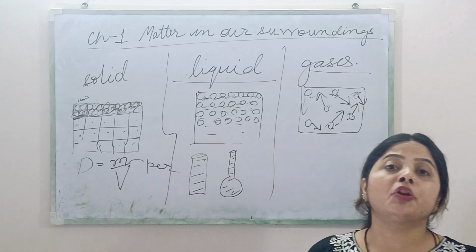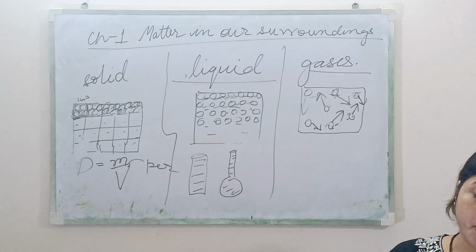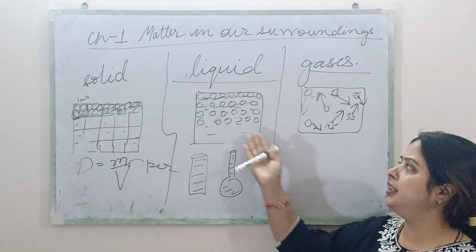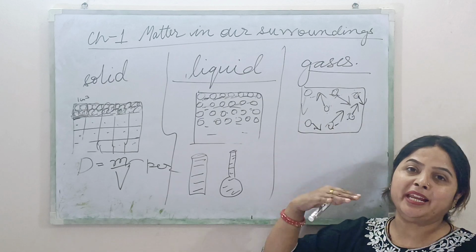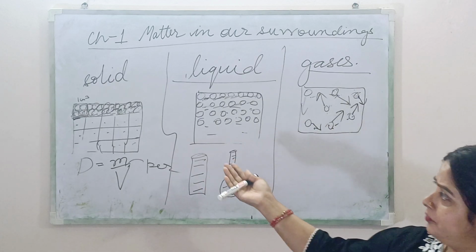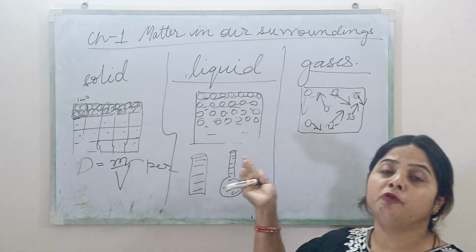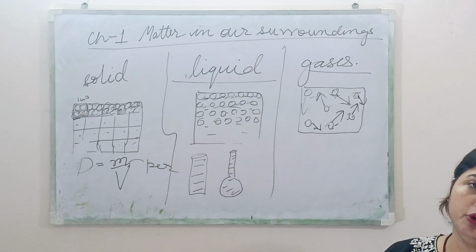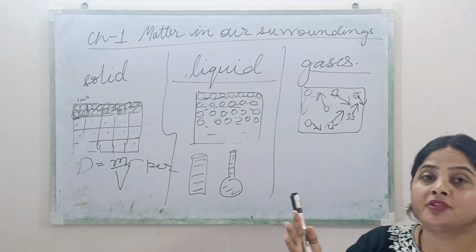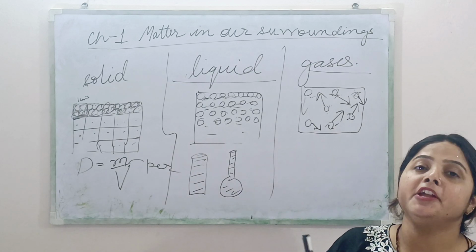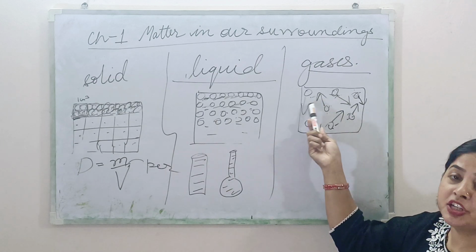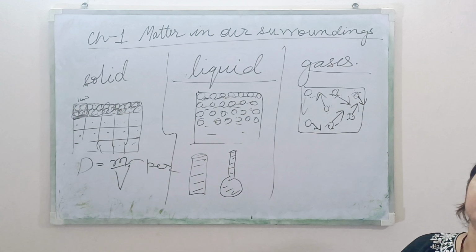Is it clear to you or not, children? Whatever points I have told you, that gases can be compressed, this is only the reason about the molecules, how they are placed. The rest of the points, like what is fixed in shape and what can flow, are very easy. Okay, so gases can be compressed very much at a very high rate. Gases can be compressed because there is a maximum distance between the two molecules.